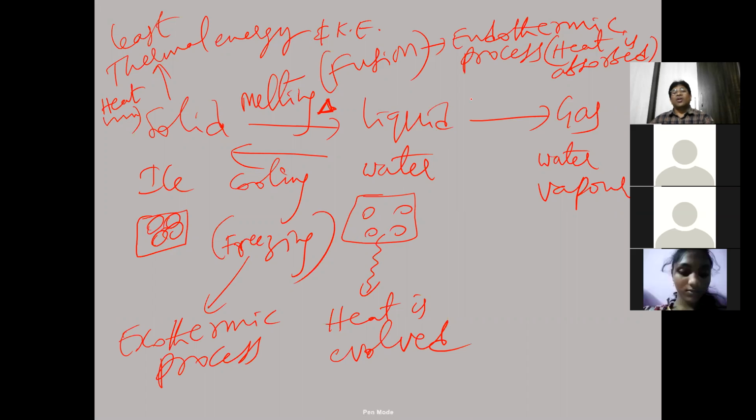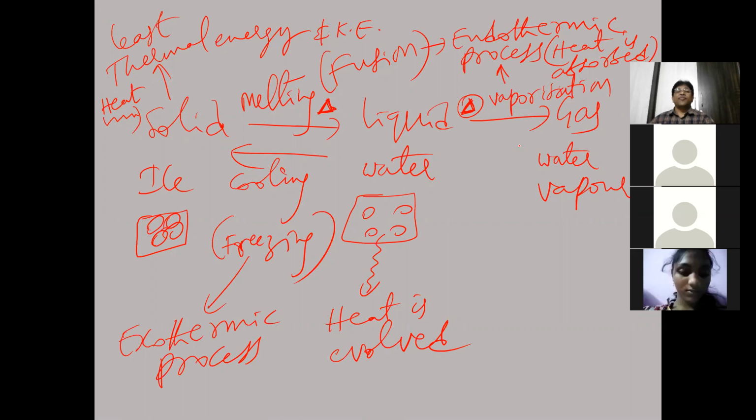Likewise, liquid changes into gas. On heating the liquid, the liquid will change into gas. So liquid into gas is called vaporization. Vaporization means conversion of a liquid into gas. In vaporization, the liquid on heating changes into gaseous state. So vaporization is endothermic again.